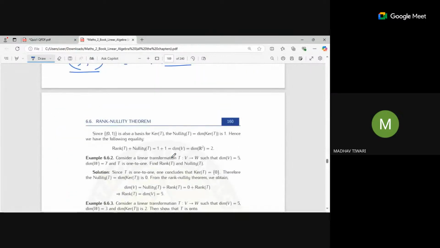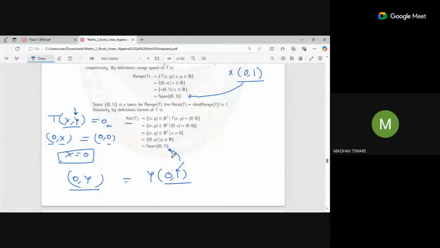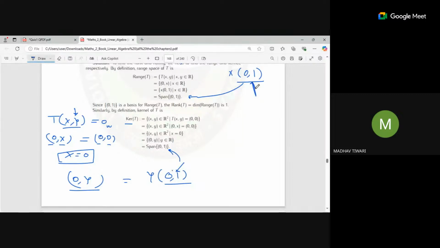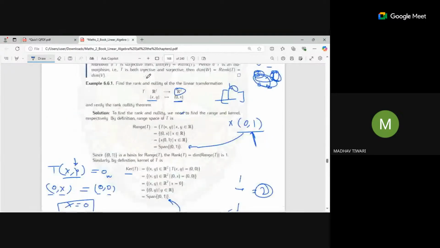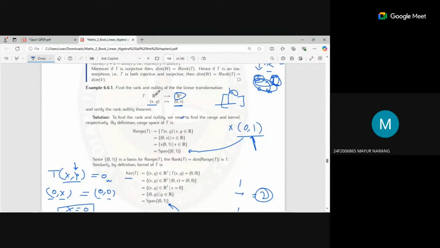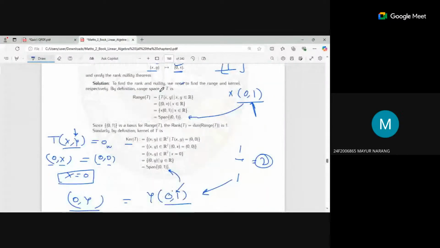Now you want to find rank and nullity. Inside the basis of the image space you have one vector, and inside the kernel you have one vector. So 1 plus 1 is equal to 2, and 2 is the dimension of this R2. Where is this (0, 1) a part of the rank-nullity theorem? Is x(0, 1) the rank, and (0, y) the nullity?